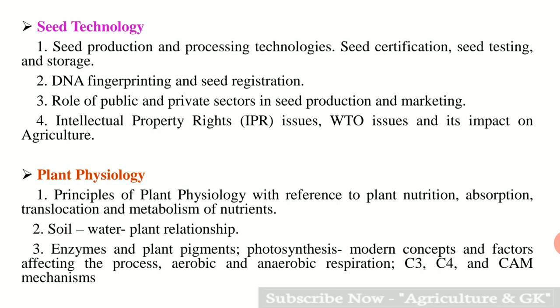Next is plant physiology. Under this, first point is principles of plant physiology with reference to plant nutrition, absorption, translocation and metabolism of nutrients. Second is soil-water-plant relationship. Third one is enzymes and plant pigments, photosynthesis, modern concepts and factors affecting the process, aerobic and anaerobic respiration, that is C3, C4 and CAM mechanisms.